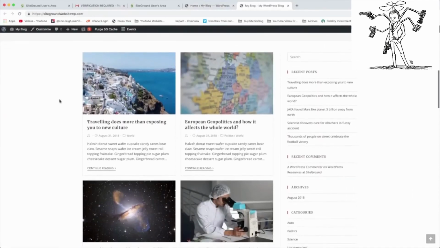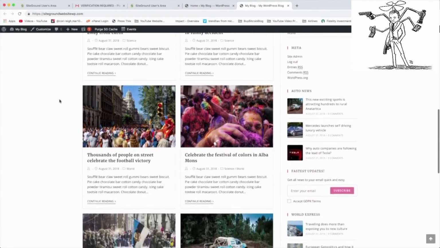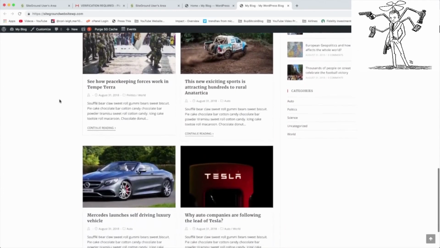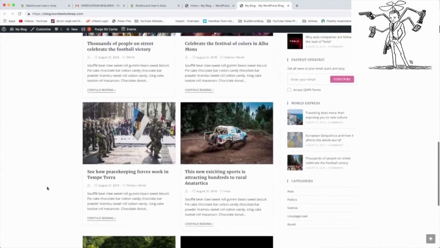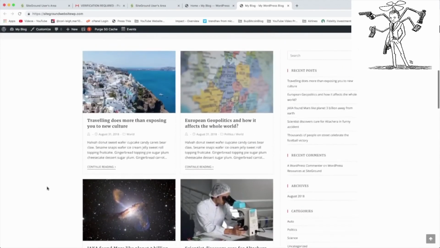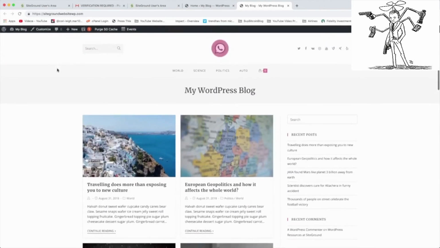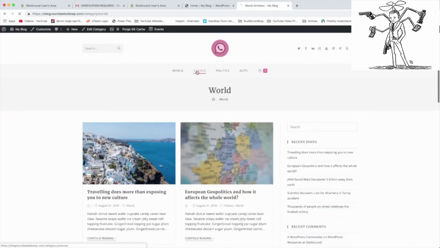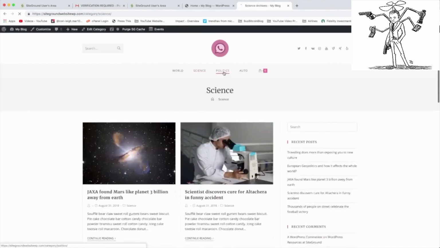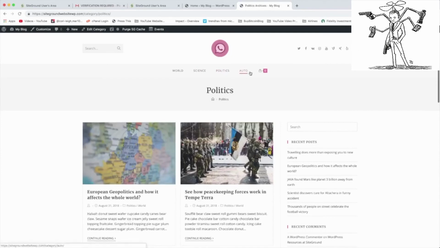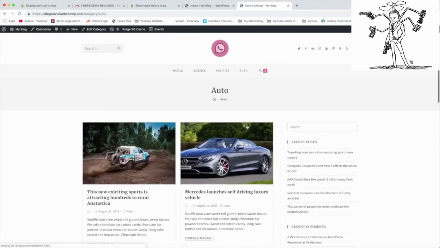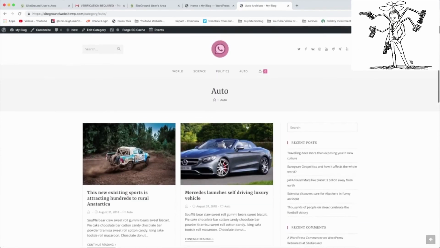And here you have it. So now if you followed the tutorial and you chose your SiteGround theme, maybe you chose this one, this is what the whole world will see. So pretty cool, really no complaints from my end here. Let's see what happens if you click world, science, politics. They obviously have a lot of demo posts here, so you can either delete them or you can edit them.